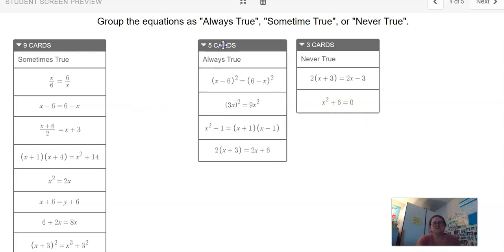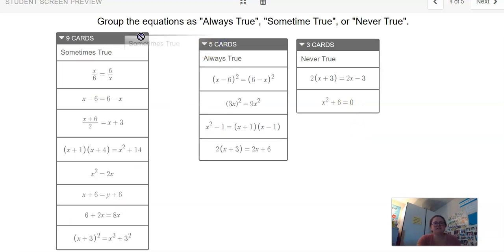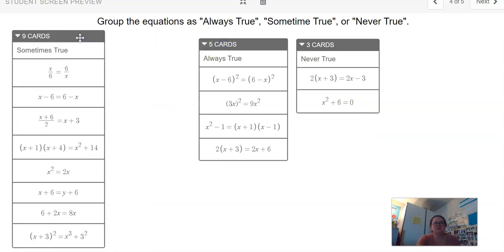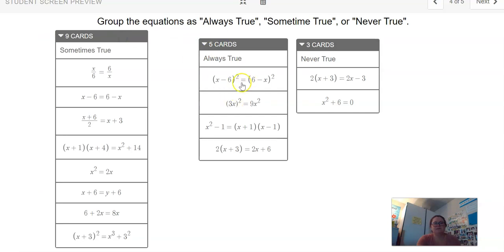Okay, for always true, you should have x minus 6 squared equals 6 minus x squared, and then 3x squared in parentheses equals 9x squared. Then x squared minus 1 equals x plus 1 times x minus 1, and 2 times x plus 3 equals 2x plus 6. And then for sometimes true, you've got all those, and I'm not reading them all. You'll just have to look through and match yours and make sure they match. Of course, if you get these two right, then your sometimes true should be right, because that's all that's left.